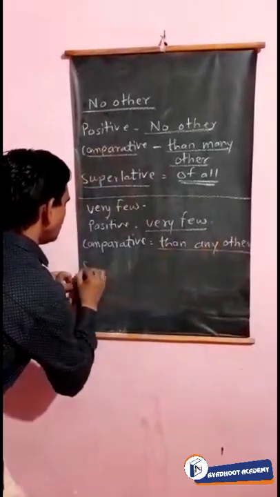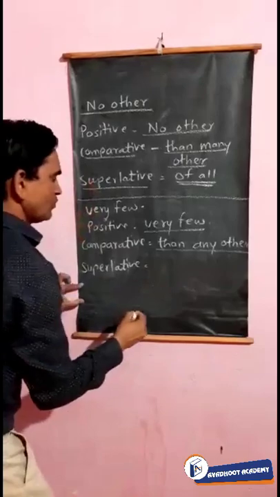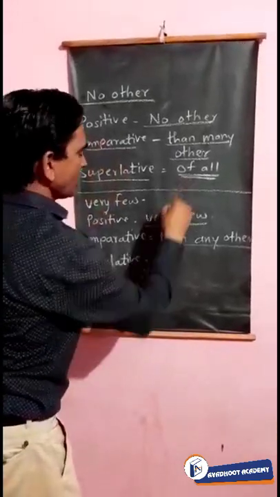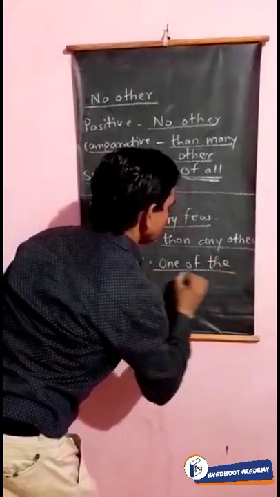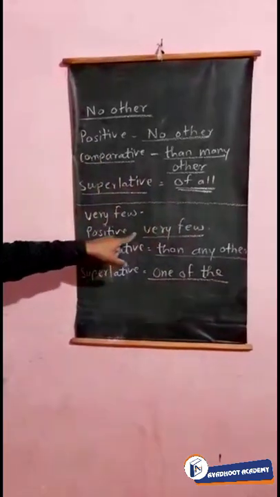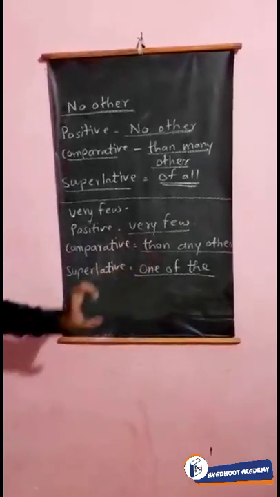And for the superlative, what will come? Here of all, but here one of the. This word will come there. So very few, after that in comparative than any other, and in superlative one of the.